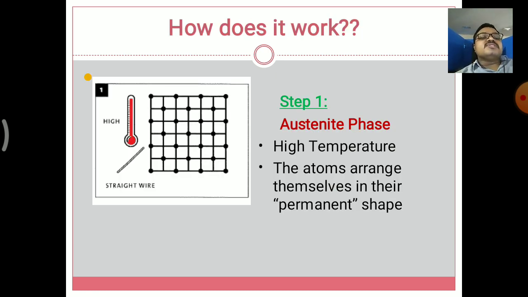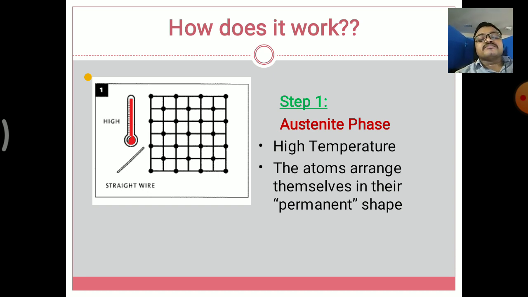So how does it work? Basically, what is the purpose and what are the steps included in the shape memory alloys? Step 1 is the austenite phase. It has the higher temperature and the atoms arrange themselves in their permanent shape. So there is permanent coding and permanent shaping of molecules in the austenitic phase.